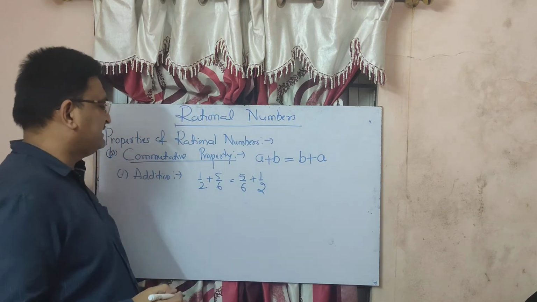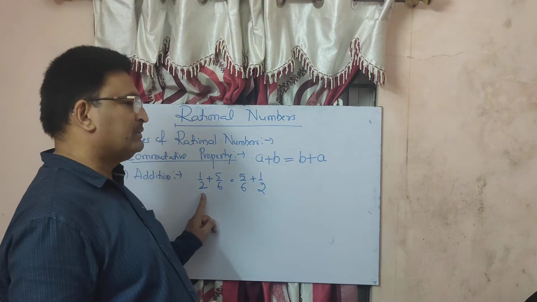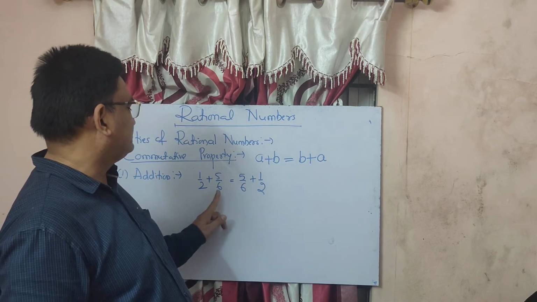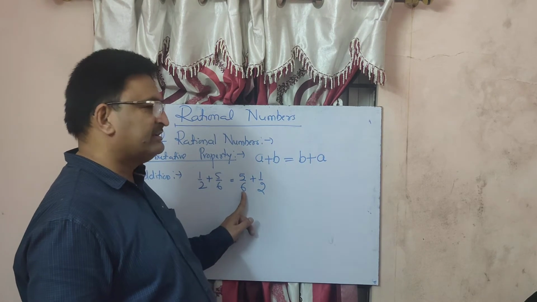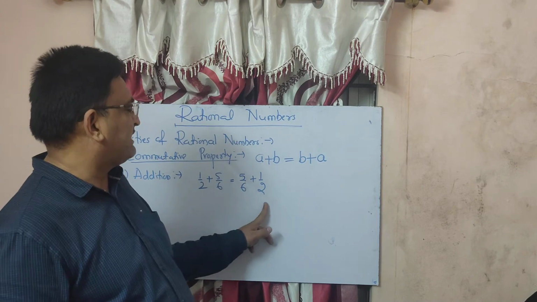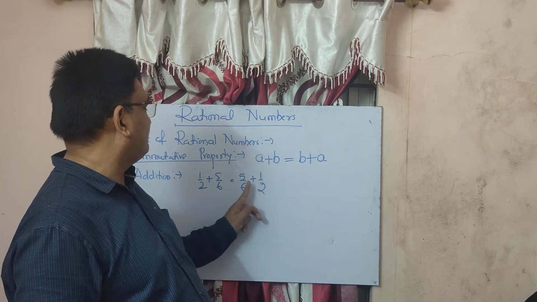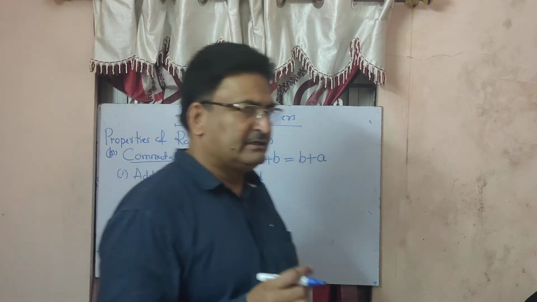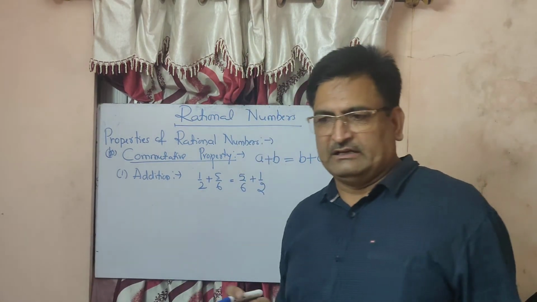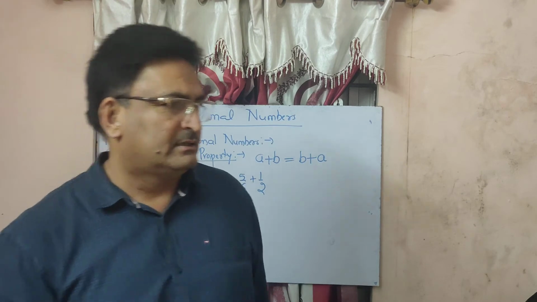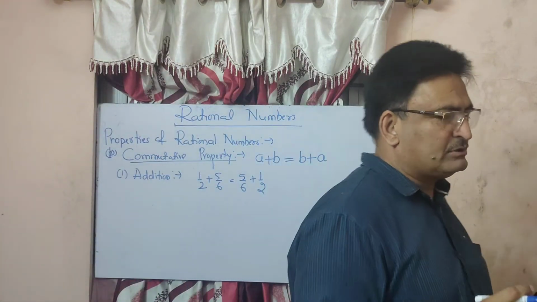Here 1 upon 2 is the first number and 5 upon 6 is the second number. Now we have taken the first number as 5 upon 6 and the second number as 1 upon 2, and the sign will be where it was earlier. We should not change the sign; the sign should be at the same place.